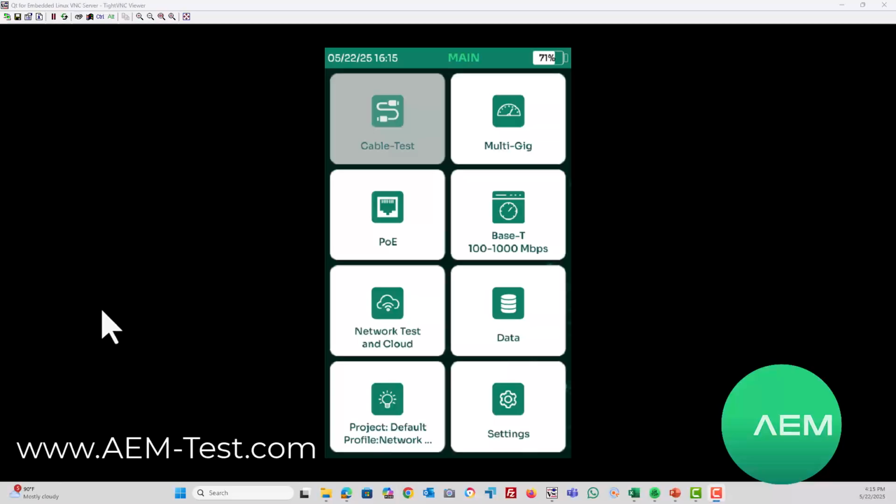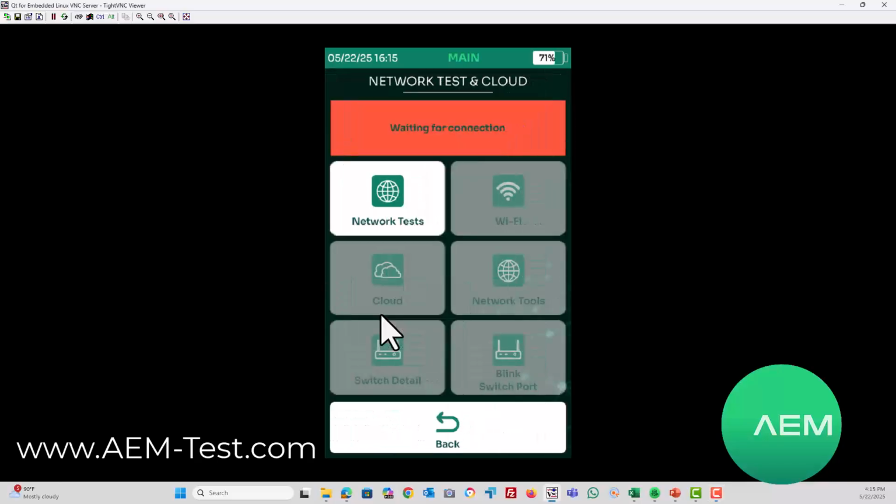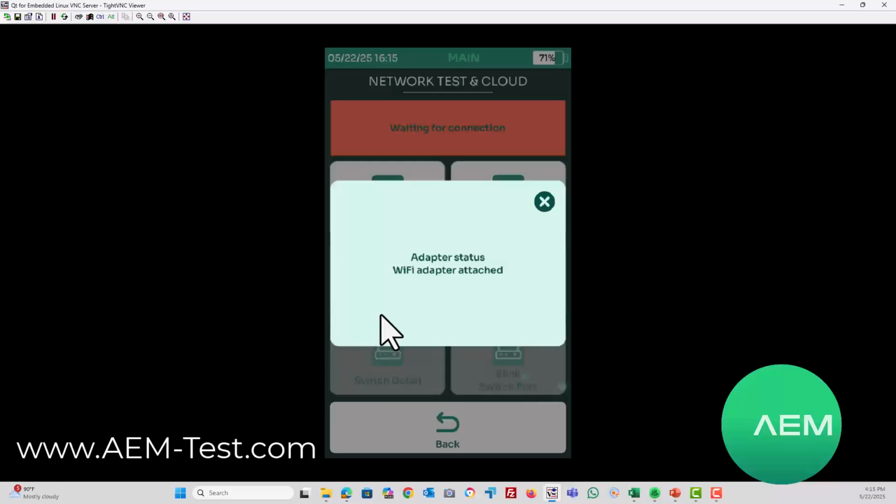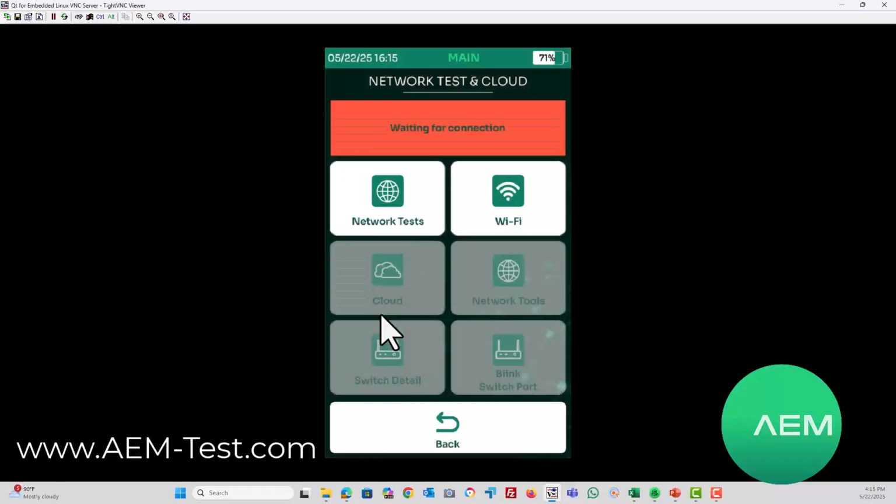Let's take a quick look at wireless network connectivity testing. I'm going to go into Network Test and Cloud, and I've already inserted the Edimax USB Wi-Fi adapter, which is available separately from an online retailer, into my NSA. This will also work with the Test Pro. We see that the Wi-Fi adapter has been connected.